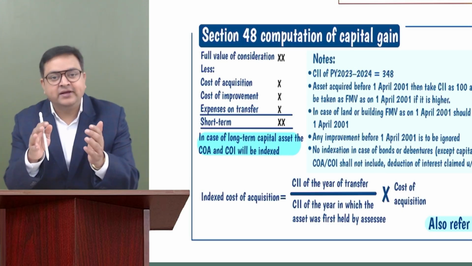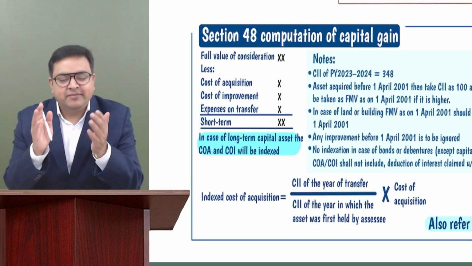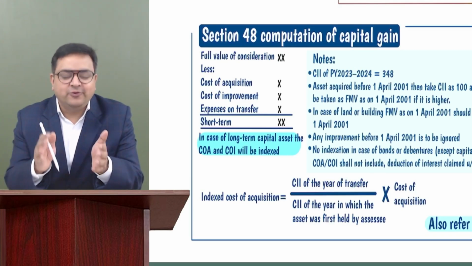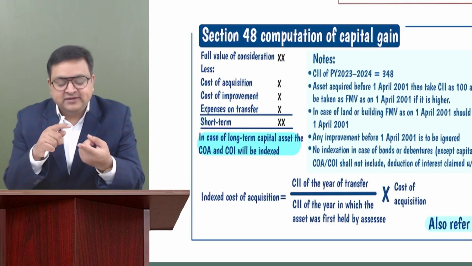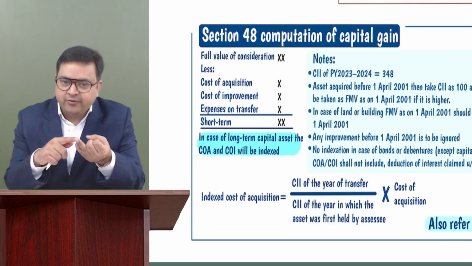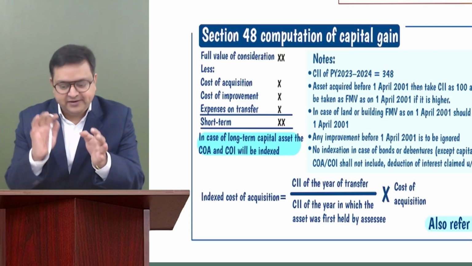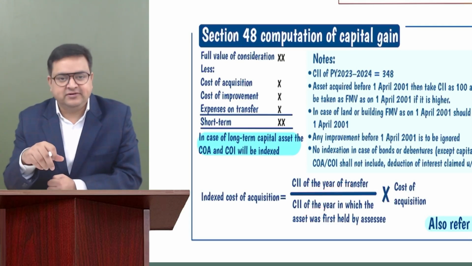So in the numerator, although it is taxable in the year of taxability, please only and only keep the CII of the year of transfer, right? The CII of the year in which it is destroyed, compulsorily acquired, or converted. So CII of the year of transfer divided by CII of the year of acquisition.